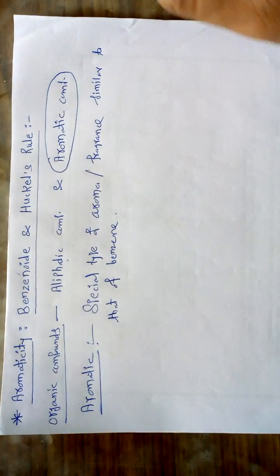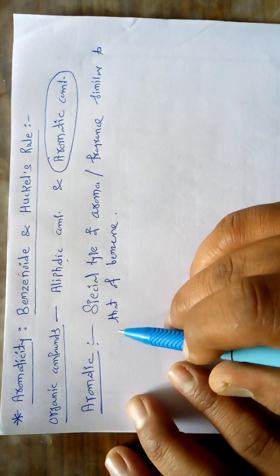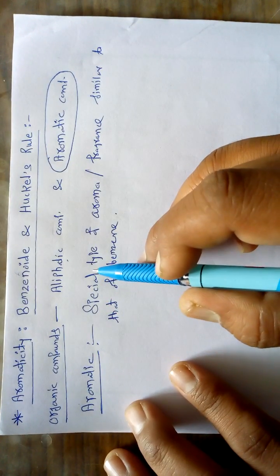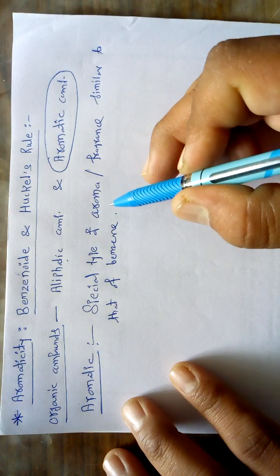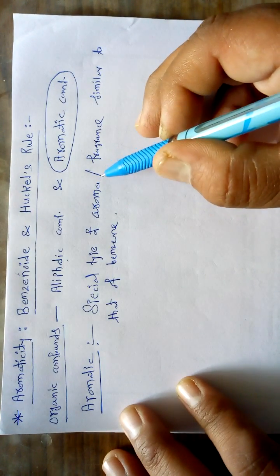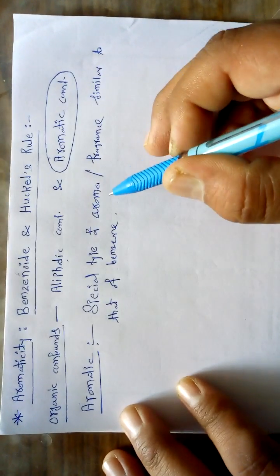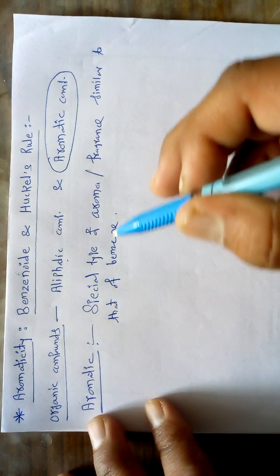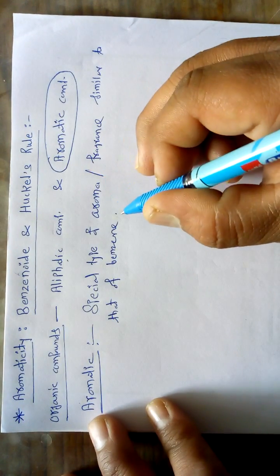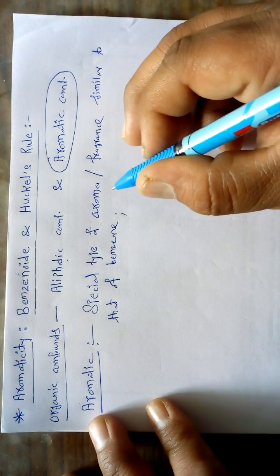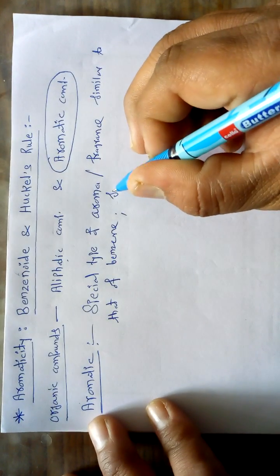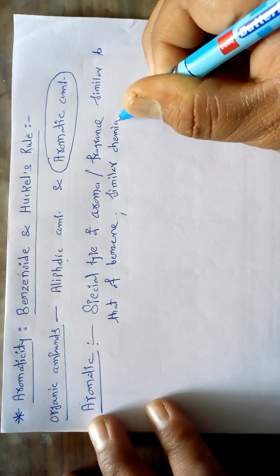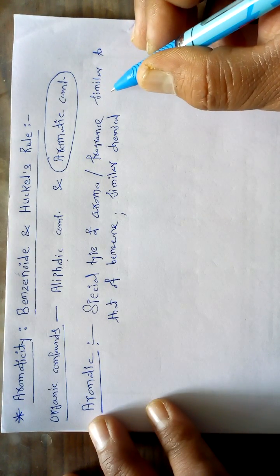In ancient days, aromatic compounds were recognized as such a type of organic compounds which have a special type of aroma or fragrance similar to that of the benzene molecule. Those compounds which have a special type of aroma or fragrance similar to that of the benzene molecule show similar chemical and physical properties.